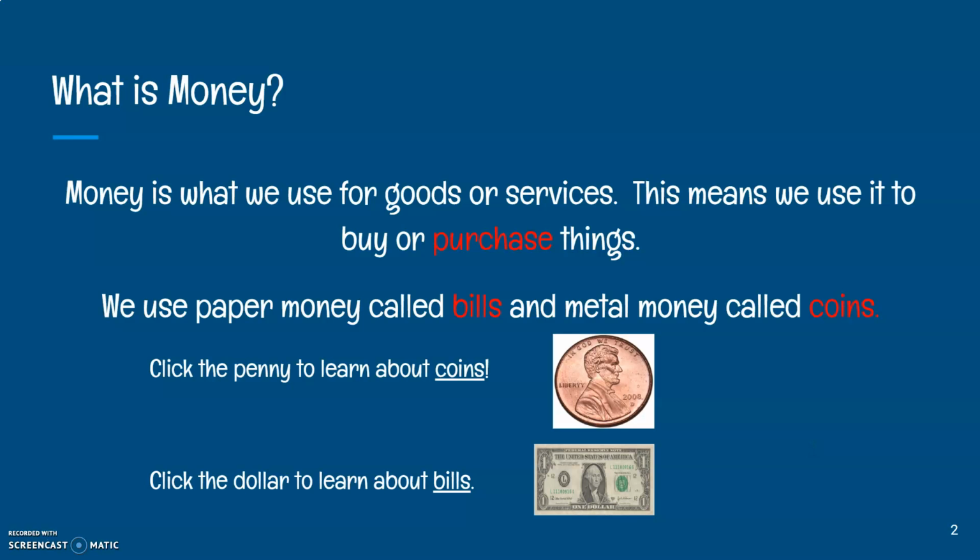What is money? Money is what we use for goods or services. We'll learn a little bit more about exactly what those are as we go through our economics unit. This means that we use money to buy or purchase things. We use paper money called bills and metal money called coins. Bills are like down here, a dollar bill. A lot of times you have a dollar bill to buy lunch. Coins, they're made of metal. When you come back to the video, you can click on the penny to watch a video about coins, and you can click on the dollar to watch a video about bills.